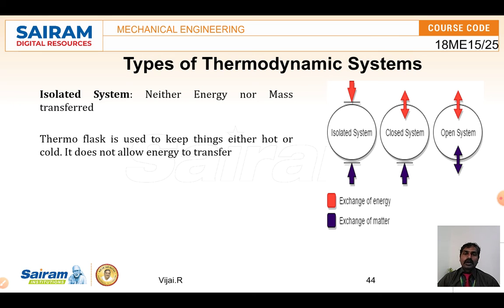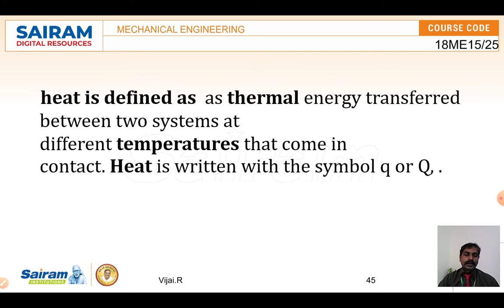No. Outside heat cannot enter inside and the inside heat cannot go outside. The thermos flask is designed in such a way that heat transfer is stopped. So the isolated system is the thermos flask, where heat transfer does not take place, and the flow of matter also does not take place since it is closed.